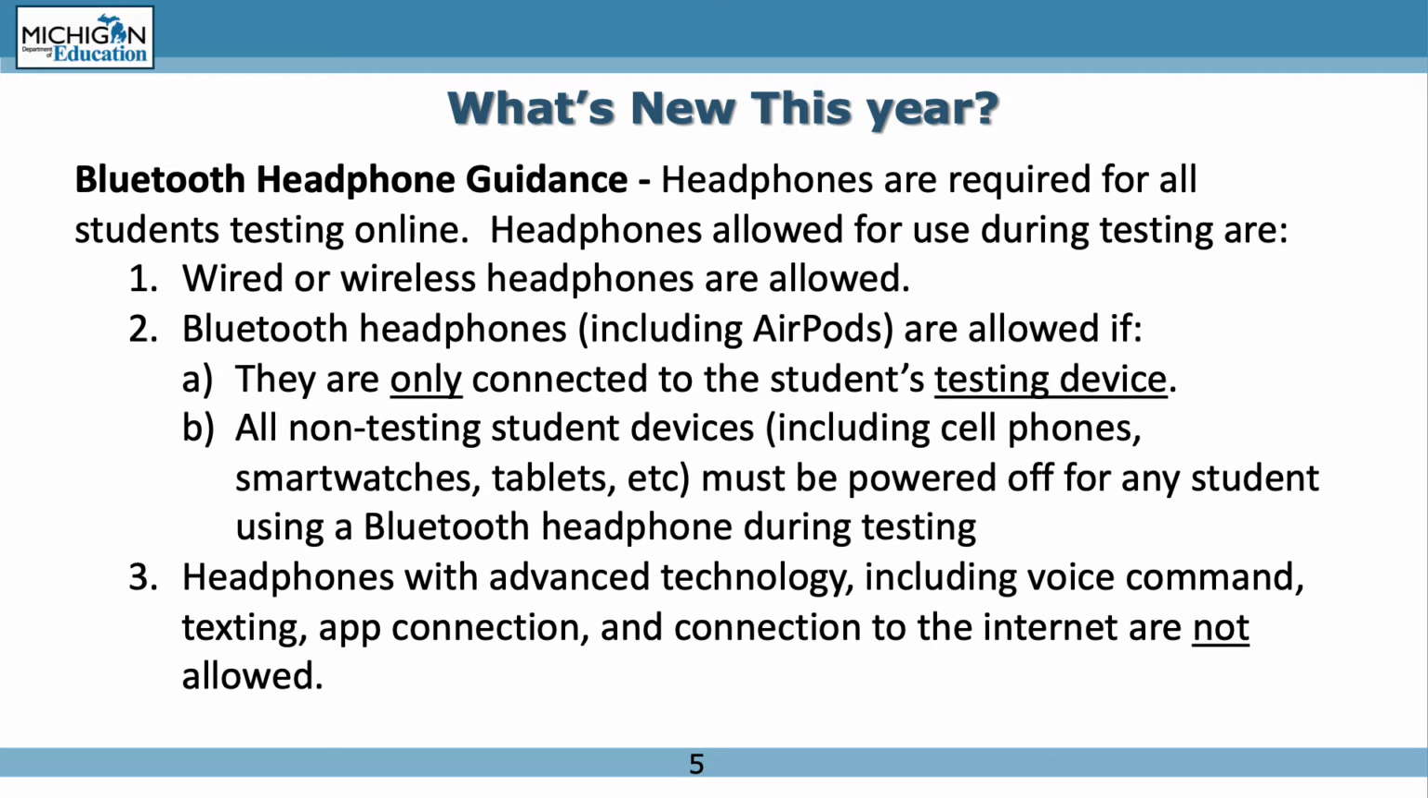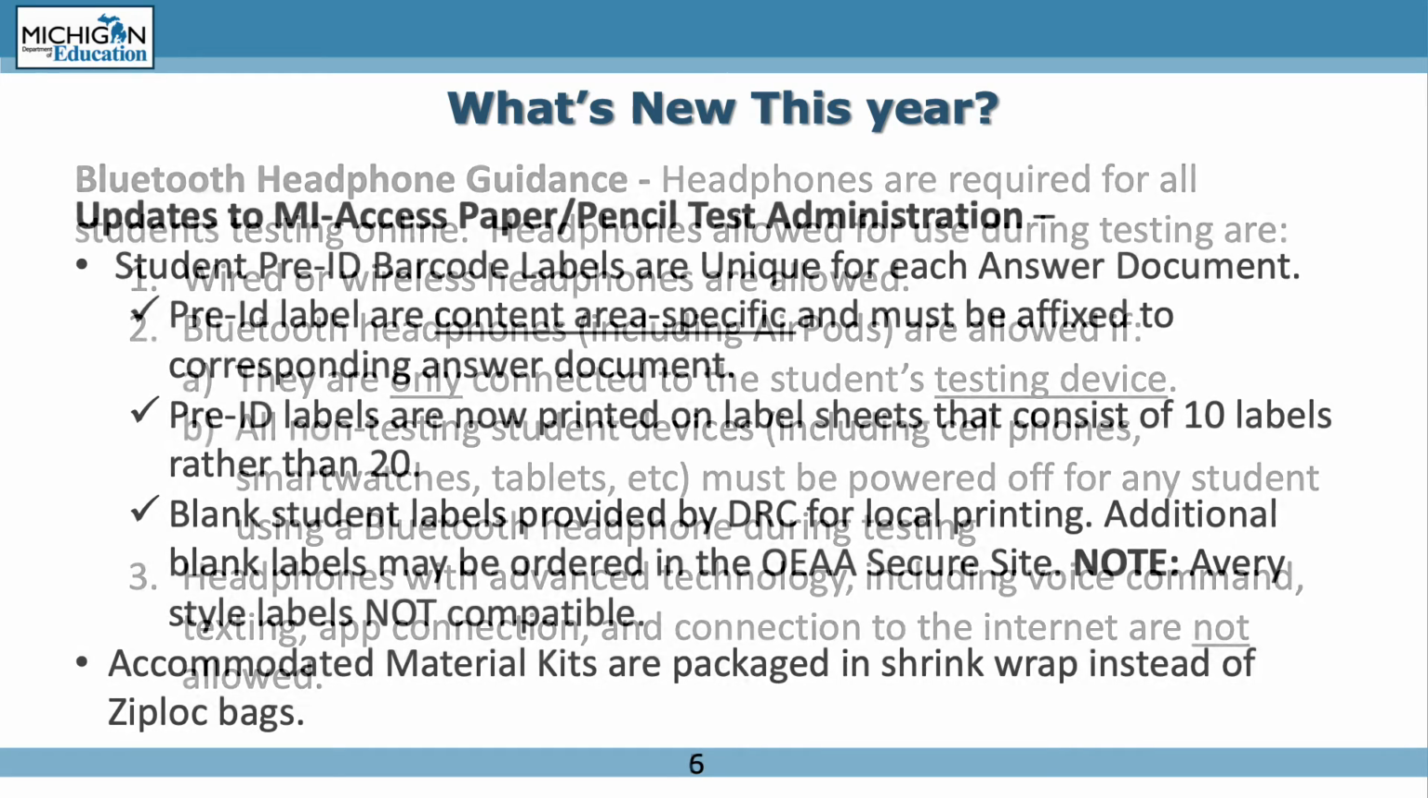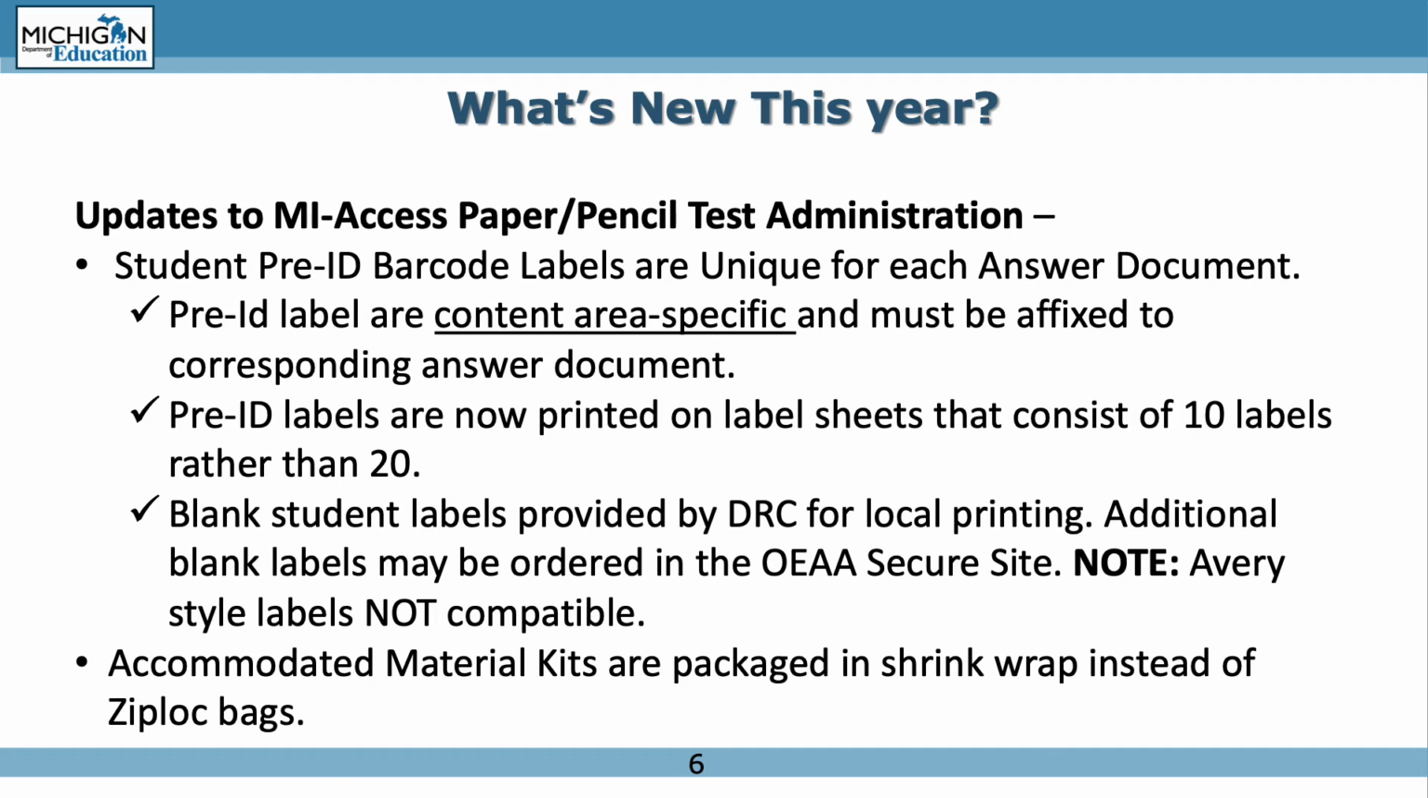B. All non-testing student devices, including cell phones, smartwatches, tablets, etc., must be powered off for any student using a Bluetooth headphone during testing. 3. Headphones with advanced technology, including voice command, texting, app connection, and connection to the internet are not allowed. Updates to My Access paper/pencil test administration.